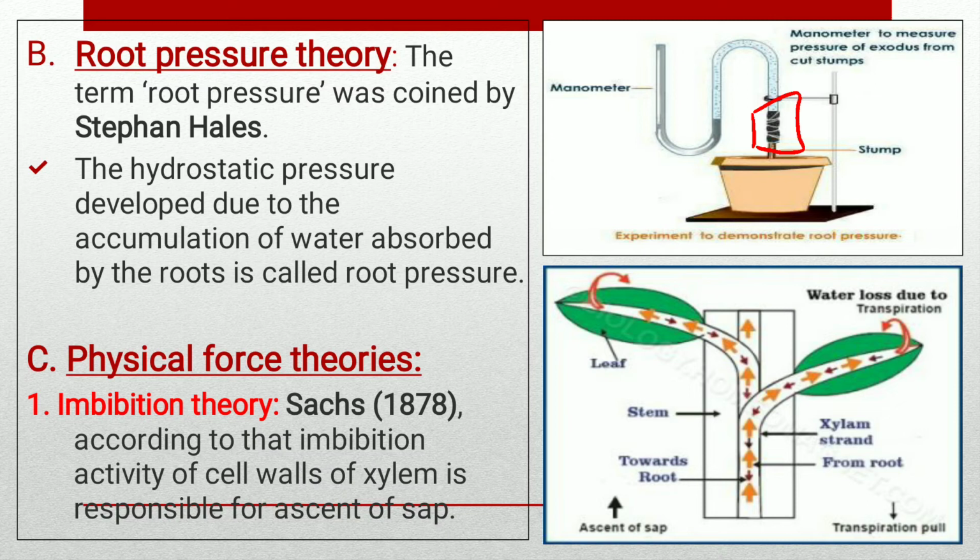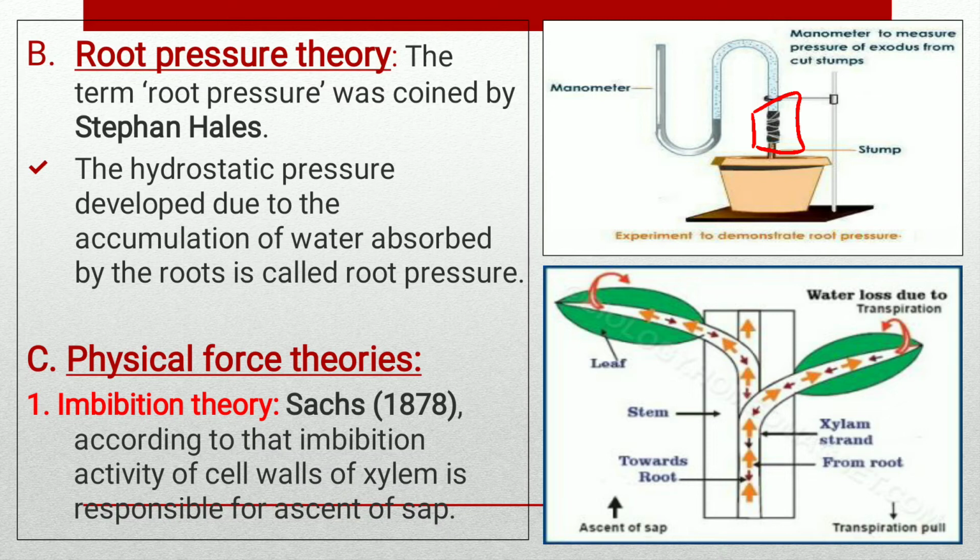Some scientists believe that root pressure is responsible for the ascent of sap, but it does not seem to be an effective force in the ascent of sap, due to the following reasons. Root pressure is not observed in a plant growing in cold, drought, or poorly aerated soil, where the ascent of sap is normal.